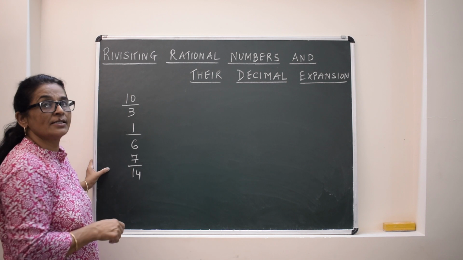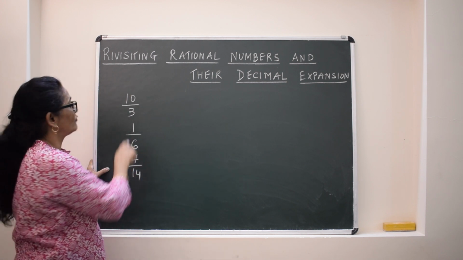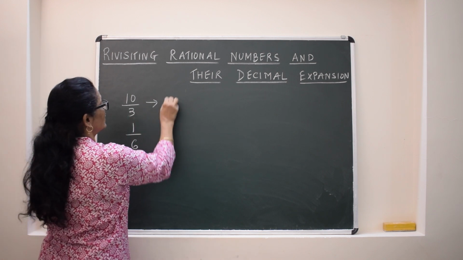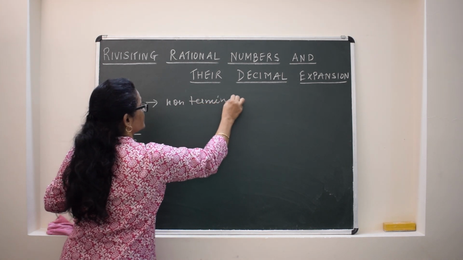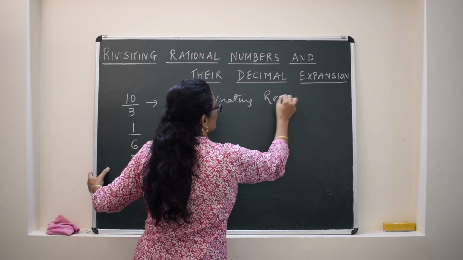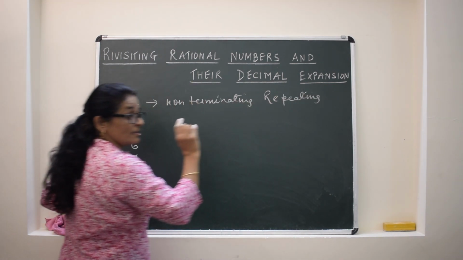If we check these numbers, I have taken them in the standard form. This is other than 2 and 5, so this will be non-terminating, repeating. The reason is that only.